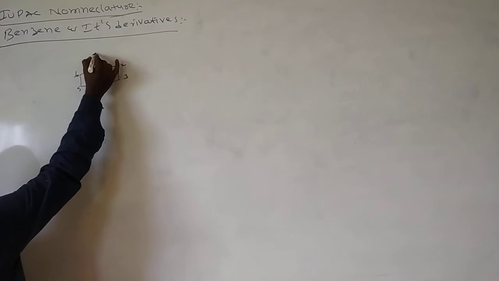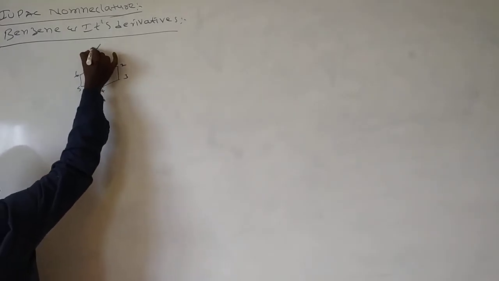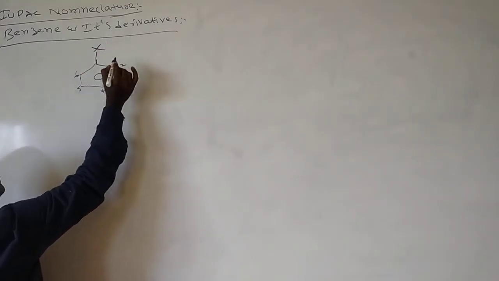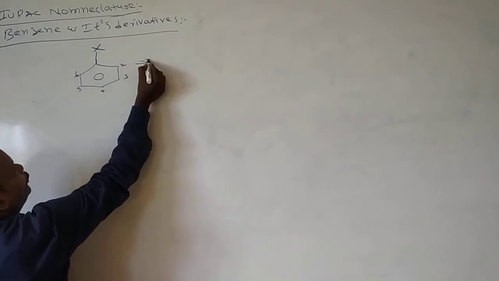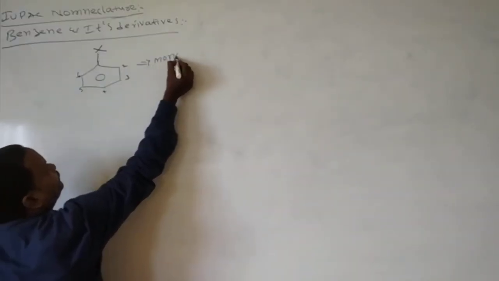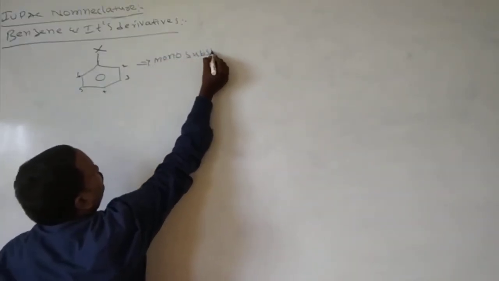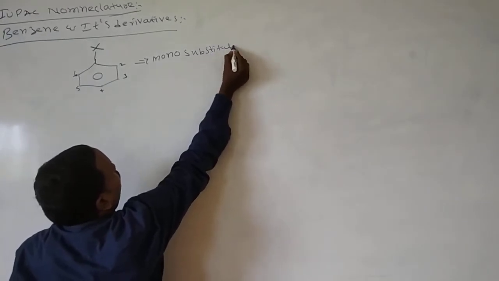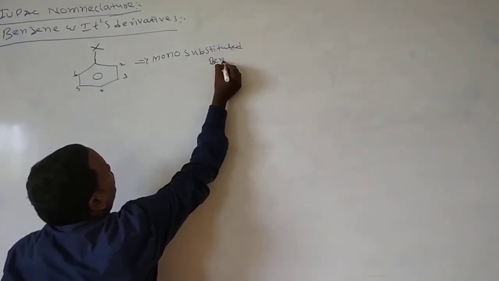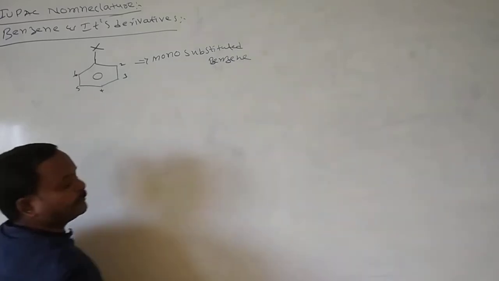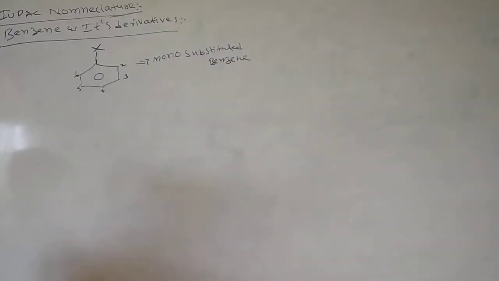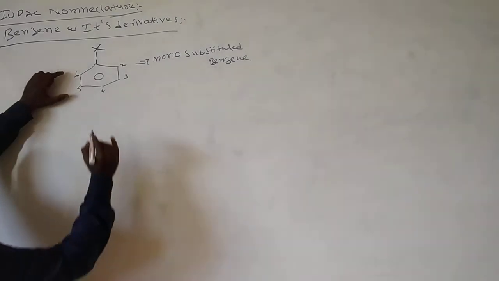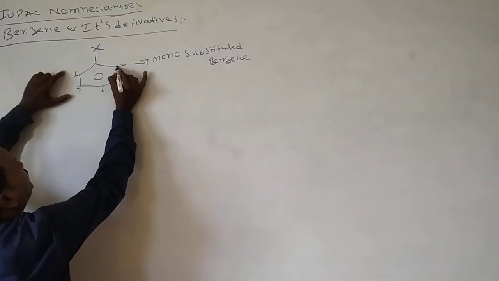Suppose it is attached with any substituent, then we call this monosubstituted benzene.